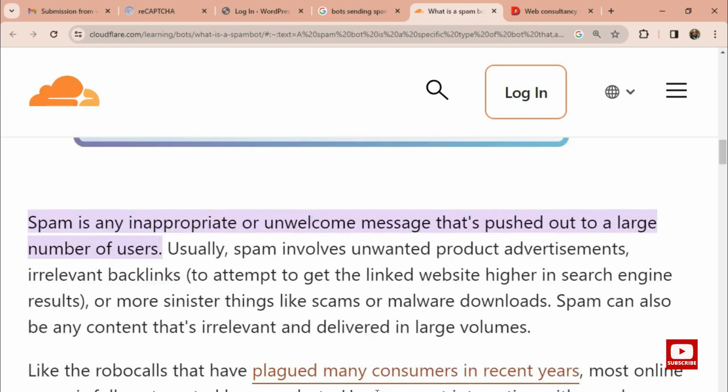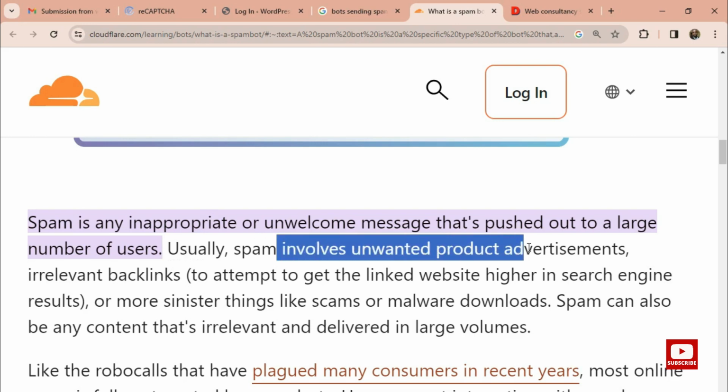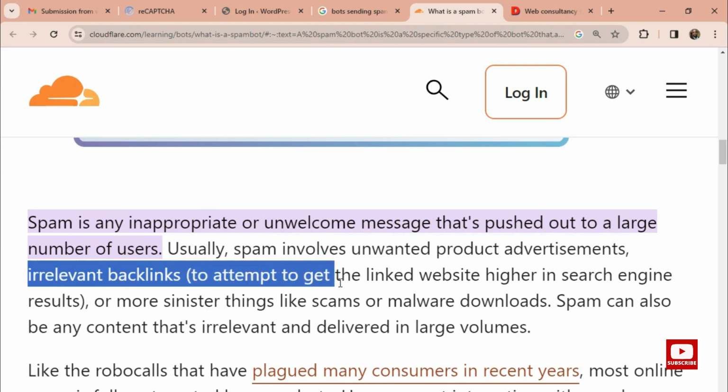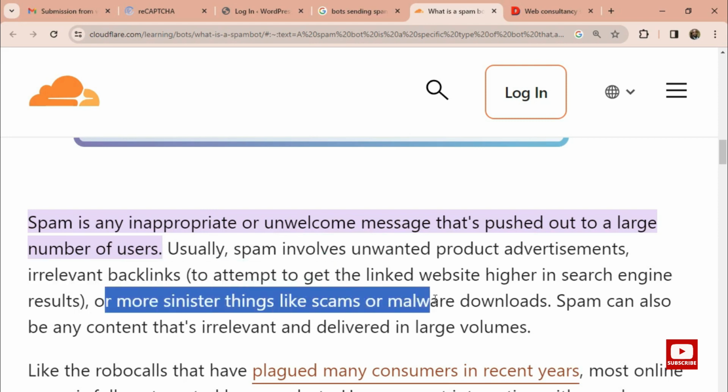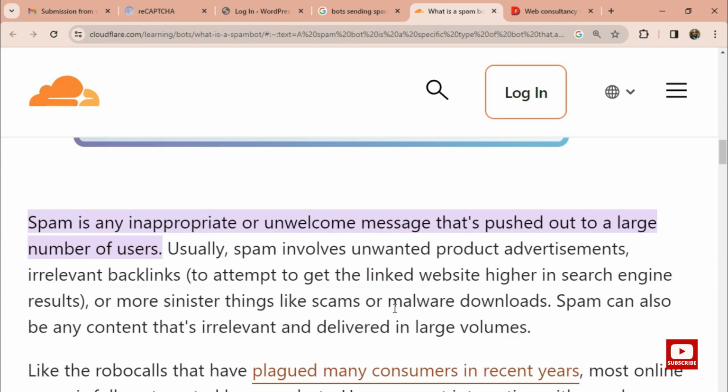Spam is any inappropriate, unwelcome, annoying messages that are pushed out to a large number of users. Usually spam involves unwanted product advertisements, irrelevant backlinks like affiliate marketing links, scams or malware downloads, and all that.